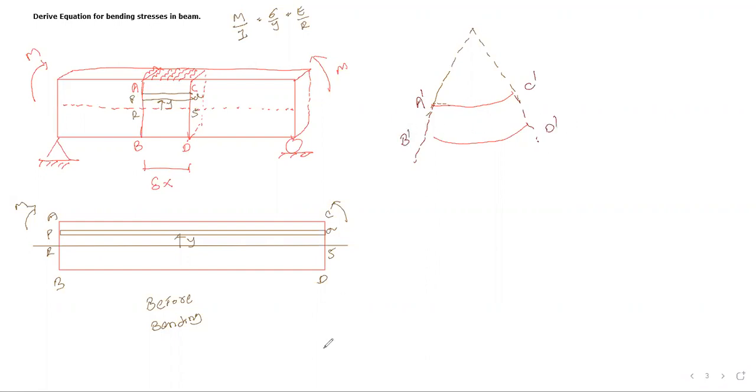Now, as we have discussed, what is the RS layer? Can anyone tell me in chat box? Which layer did we call the RS layer? We called it the neutral layer, yes or no? RS layer is your neutral layer, yes or no? We called RS the neutral axis, yes or no? Okay, so RS layer we called the neutral axis.